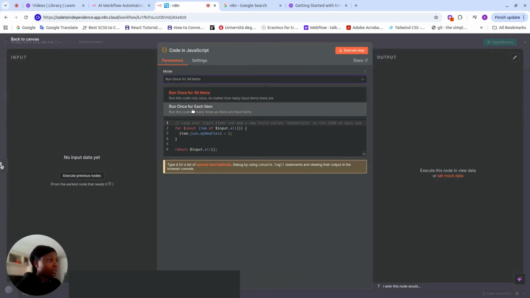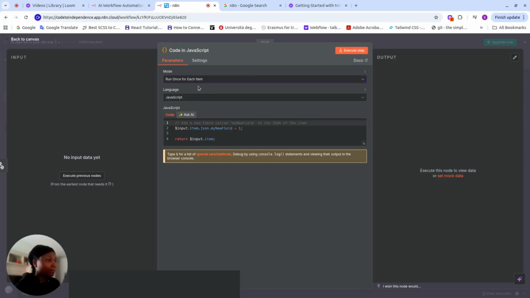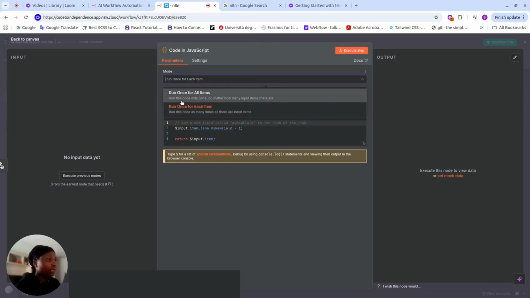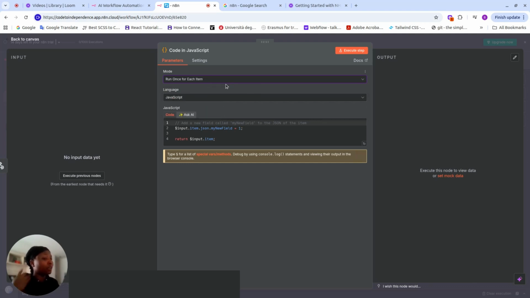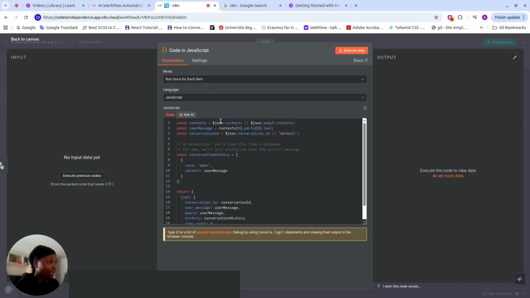Now, first of all, it says run once for all items. I want it to run for each item. The explanation below says run this code once, no matter how many input items there are. But I'm saying I want to run this particular code as many times as there are input items, as many times as I make calls to the API. So then I'm going to add code to this.